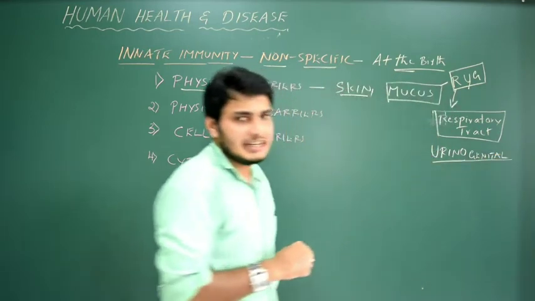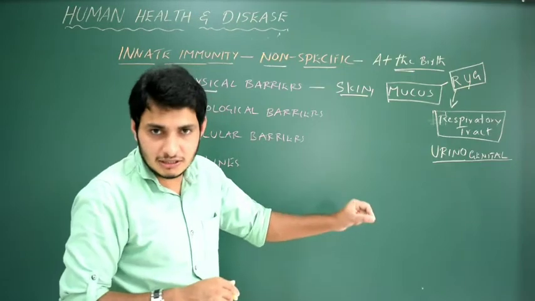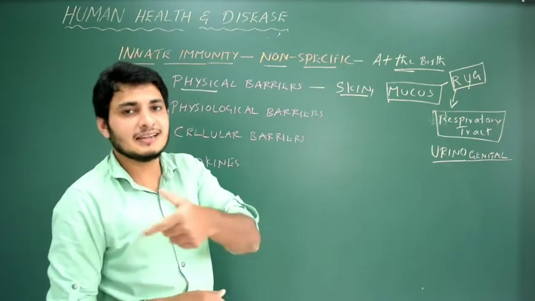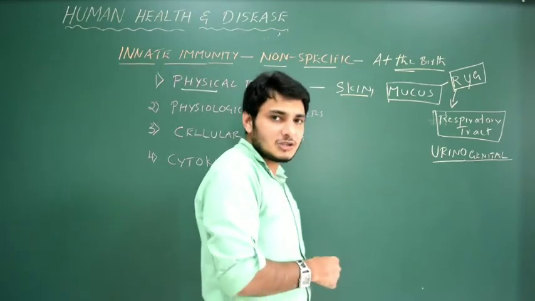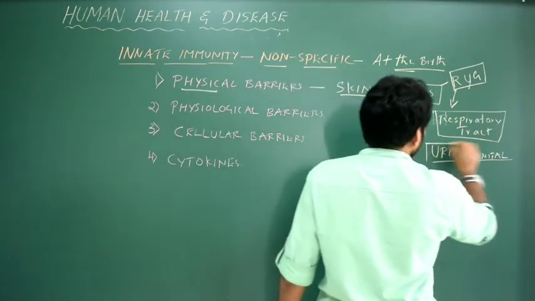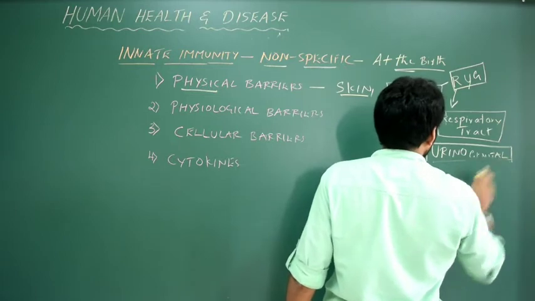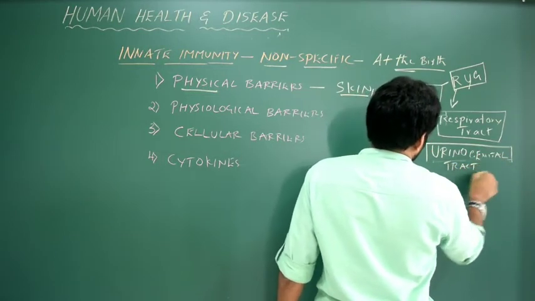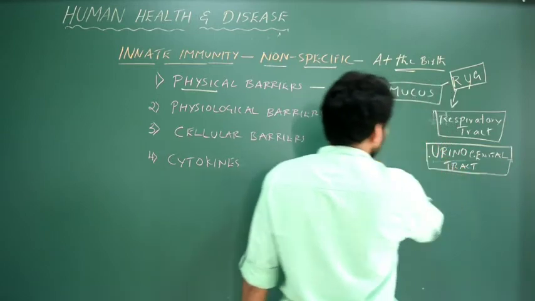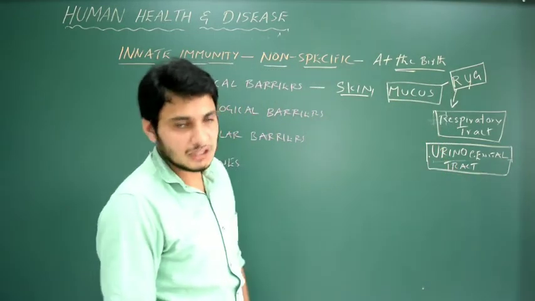Okay, urinogenital tract, because the pores are there through which the microorganism can enter into the body. So the urinogenital tract is also a very important structure where it also provides a type of innate immunity. That is, they also can secrete mucus, the urinogenital tract.